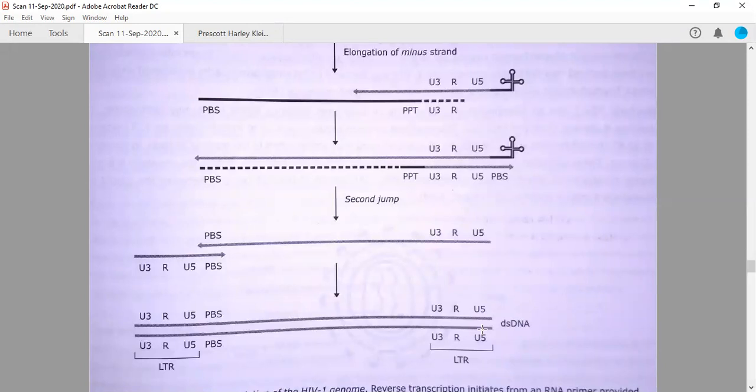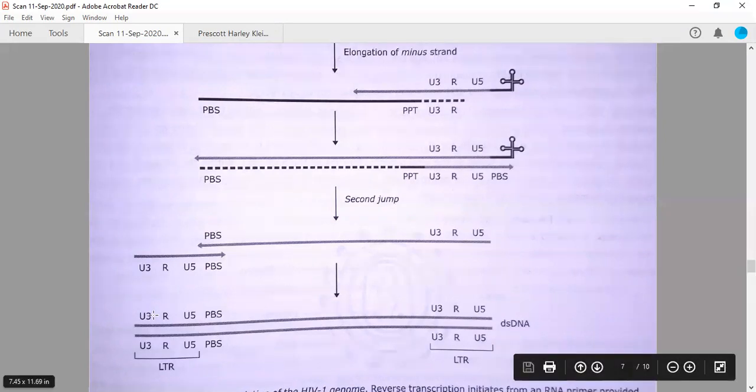If you see, there is a region on both the ends which is actually similar. So it is having U3, R, U5, and then primer binding sites. So this is called long terminal repeats. These terminal repeats are actually protecting the viral genome, which is present in the center and will encode different kinds of proteins or enzymes.